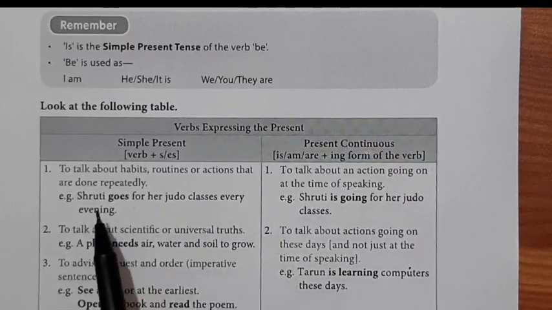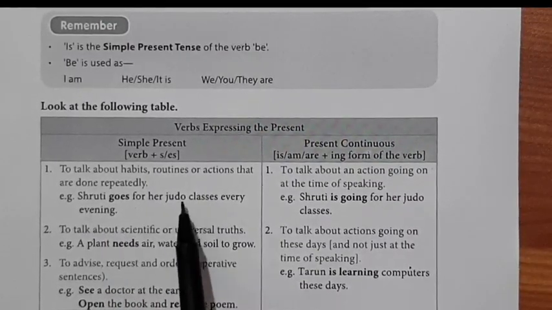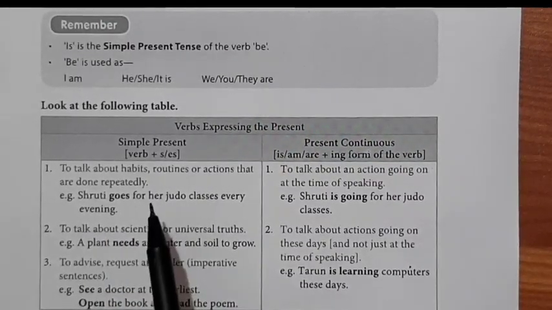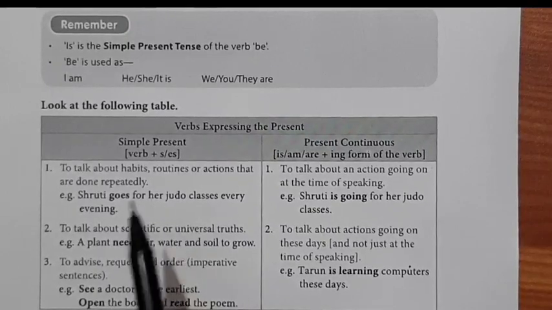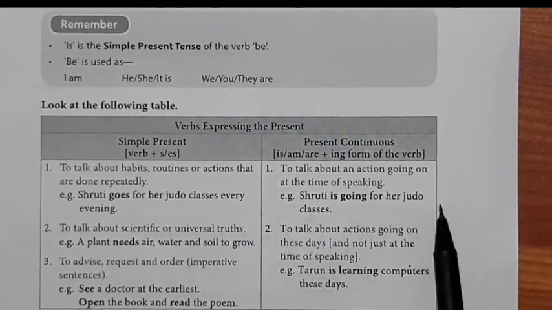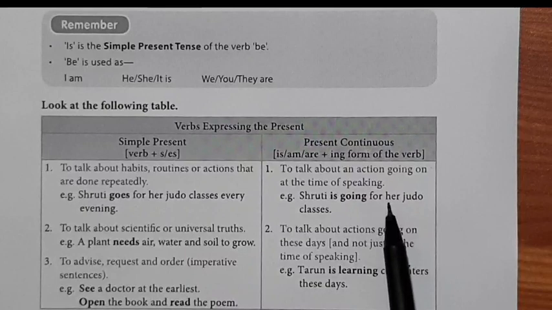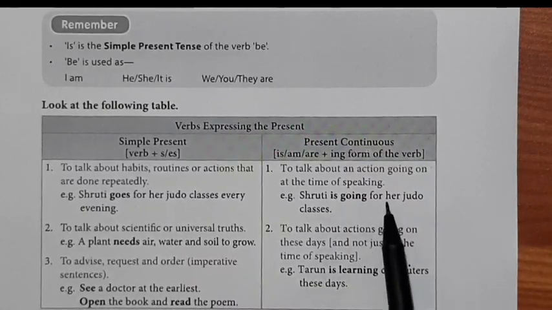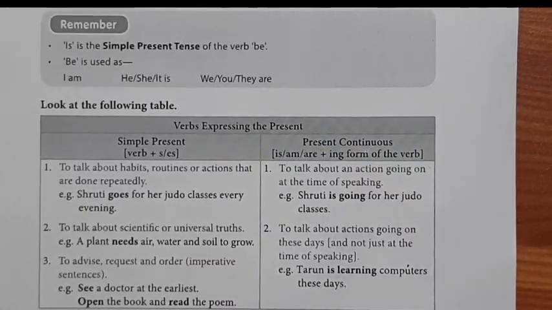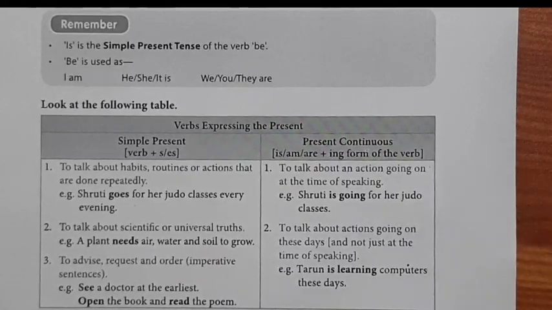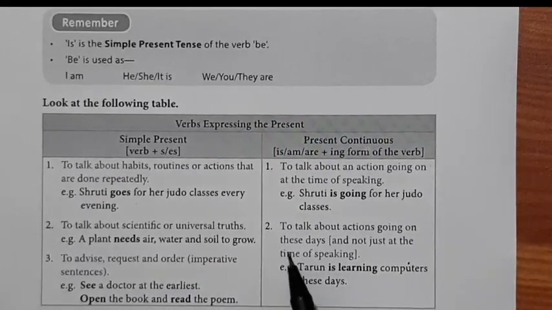When it is told Shruti goes for her judo classes, it means she regularly goes every day, usually, generally. But when the sentence is written like this, Shruti is going for her judo classes, it means at that time she is going. Let's come to the second point.